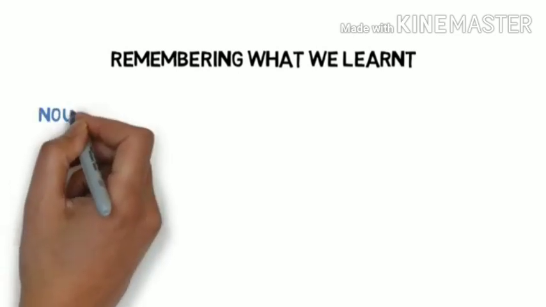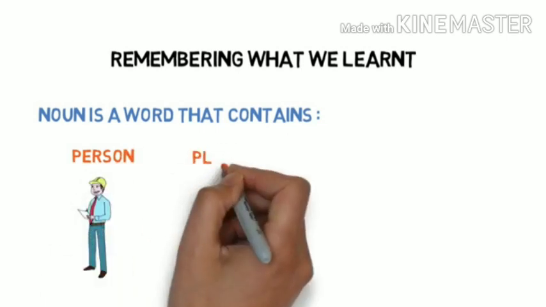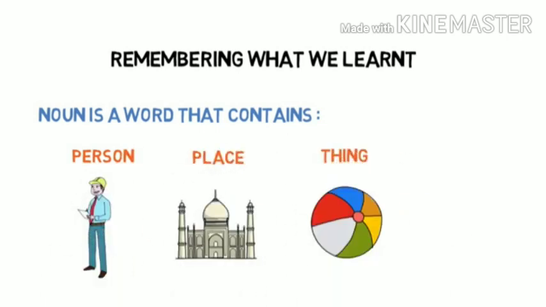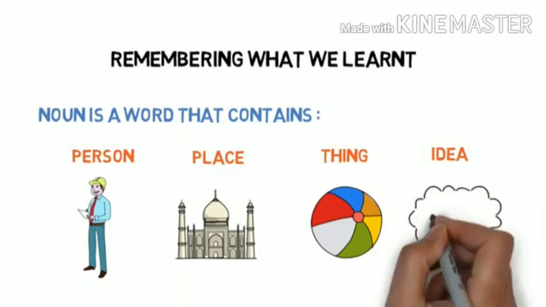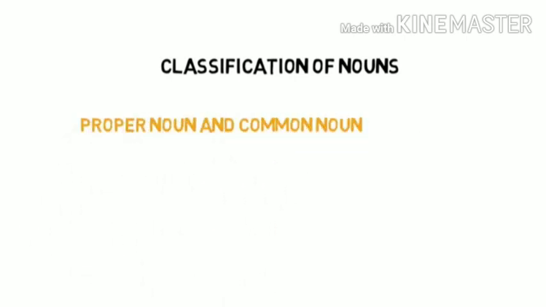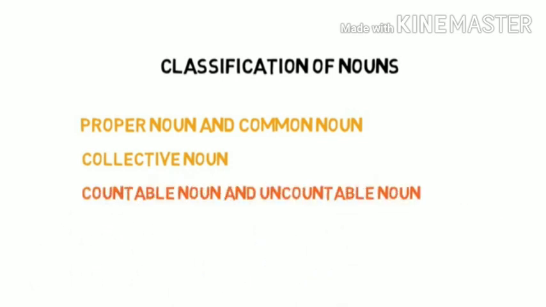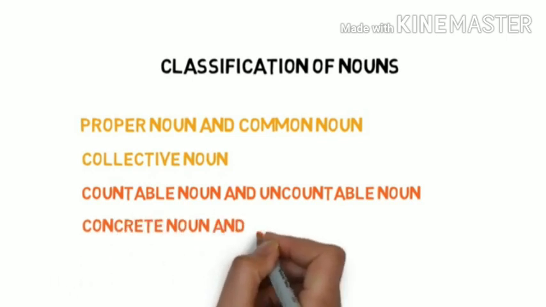So, what is a noun? A noun is a word that names a person, place, thing, or an idea. Then we discussed the classifications of nouns. Nouns basically fall into four categories. First, proper noun and common noun. Second, collective noun. Third, countable and uncountable noun. Fourth, concrete noun and abstract noun.